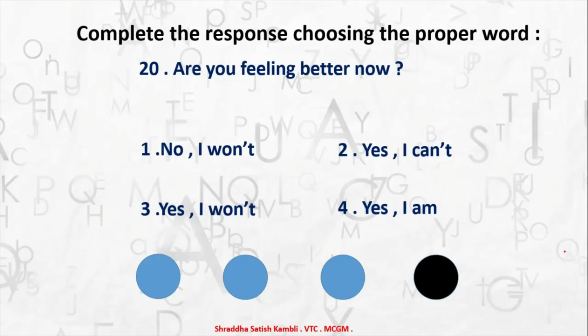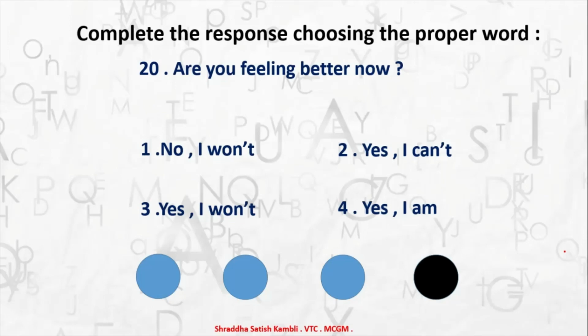Alright. So children, this was the video lesson based on WH questions. What are WH questions? They are nothing but interrogative sentences with a WH question word in it. And which are the WH question words? Why, where, when, what, who, okay, and also how. These are all the WH question words. Alright children, so hope you enjoyed watching the video and also hope you gained some knowledge about questions.